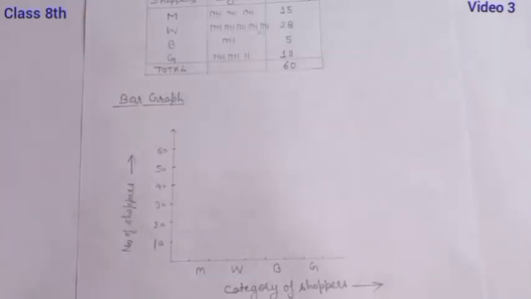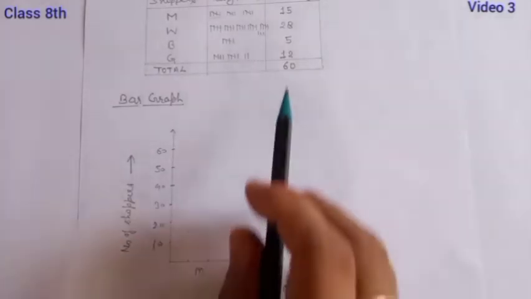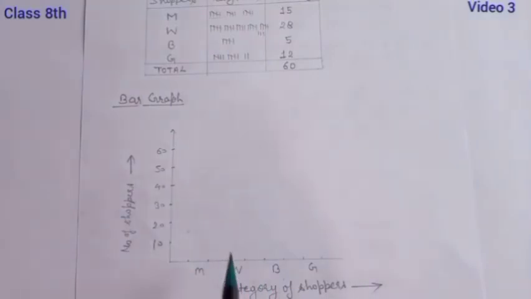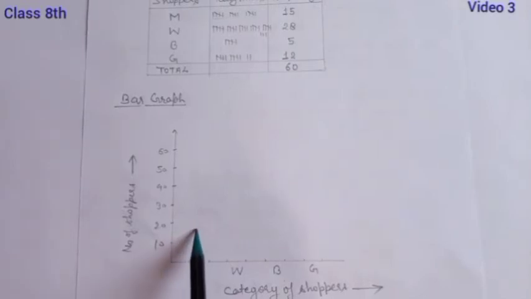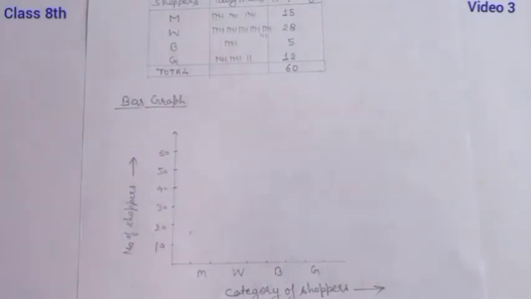Now for the graph, you can use graph paper, and by scale, mark regular intervals. Here the category of the shoppers means man, woman, boy and girl, and here the number of shoppers. So we'll mark one by one. As you know, we are drawing the bar graph, so it should be in the form of rectangular bars. Here you can see the number of men is 15, so 15 comes here, and the bar is like this. With the help of the scale you can draw this.